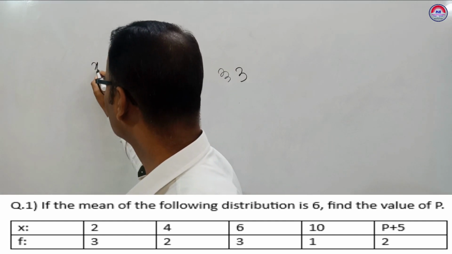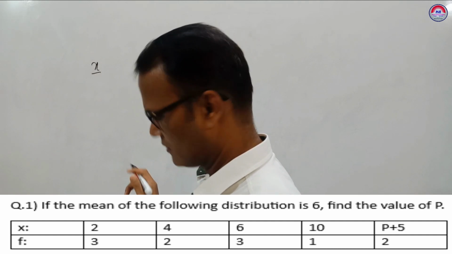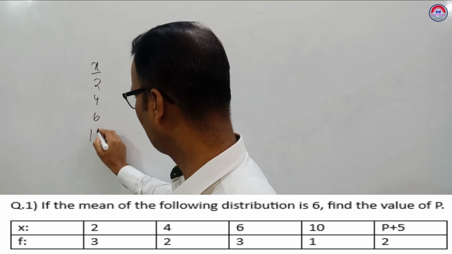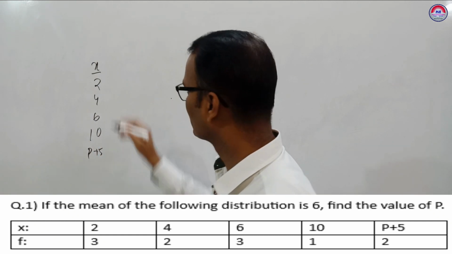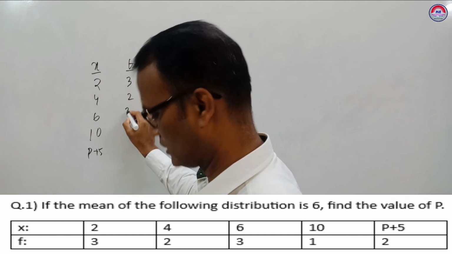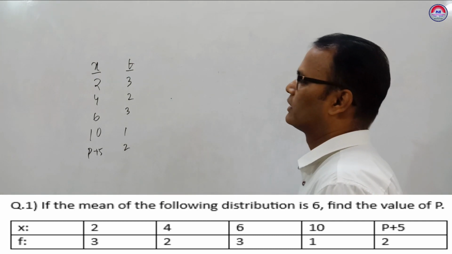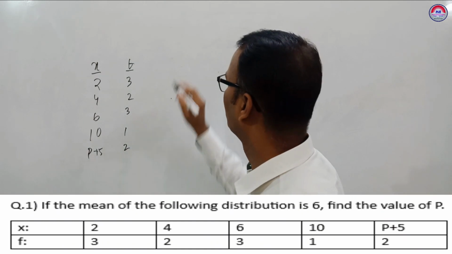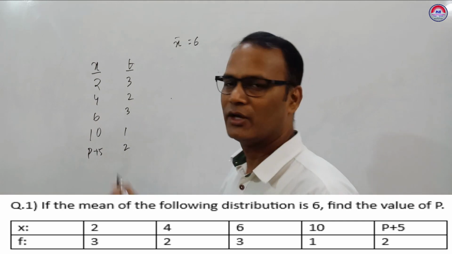Given x: 2, 4, 6, 10, P plus 5. F given: 3, 2, 3, 1, 2. X given and F given, and also mean given 6. Find the value of P.